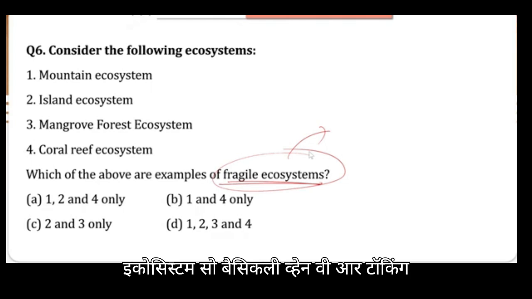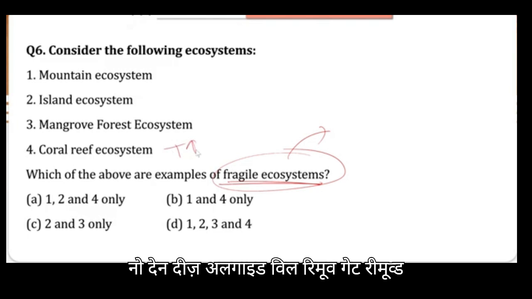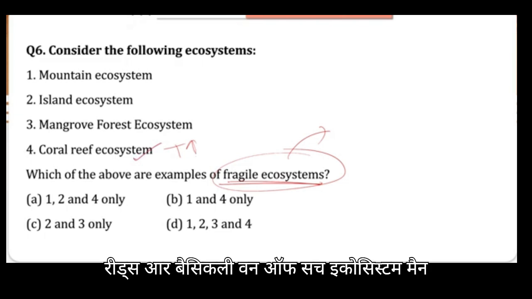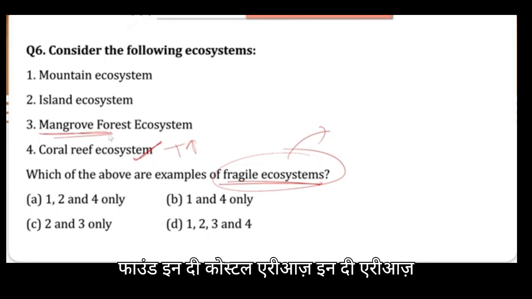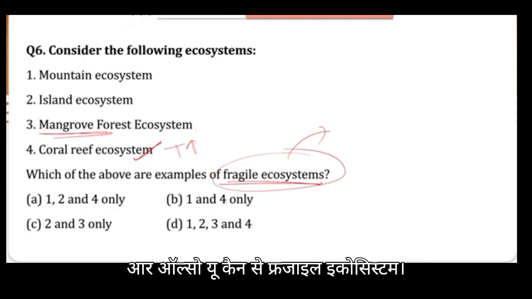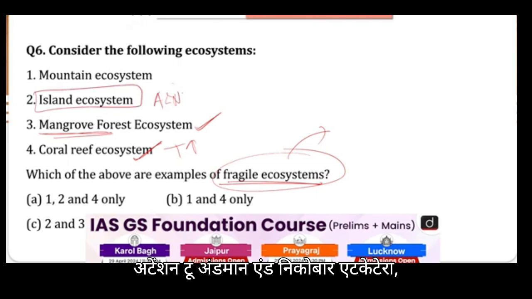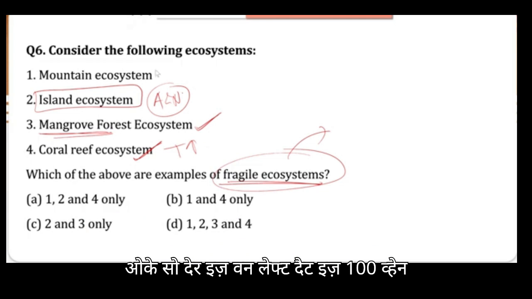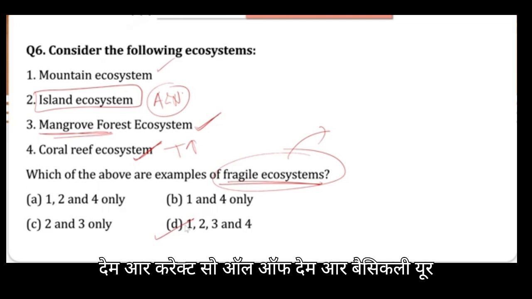So basically, when we are talking about the coral reef ecosystem, as I just told you, if the temperature is rising, then the algae will get removed from that particular reef, and it will lead to coral bleaching. So we can say that coral reefs are one such ecosystem. Mangrove forests, as I told you, are also found in the coastal areas, where a particular type of salinity is available. So these are also fragile ecosystems. For island ecosystems, we provide special attention to Andaman and Nicobar, Lakshadweep, etc., because they are island ecosystems and they are also fragile in nature. Okay, so there is one left, that is option 1. So when we look at this option, 1, 2, 3, and 4, all of them are correct. So all of them are your fragile ecosystems.